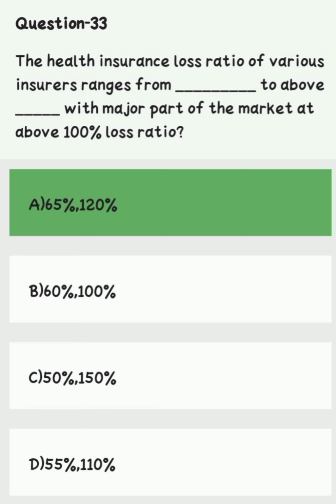Question number 33. The health insurance loss ratio of various insurers ranges from dash percent to above dash percent, with major part of the market at above 100% loss ratio. Option A 65% to 120%, option B 60% to 100%, option C 50% to 150%, option D 55 to 110%. Right answer is option A 65% to 120%.